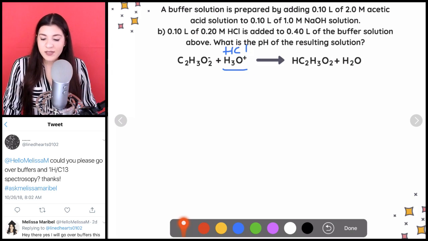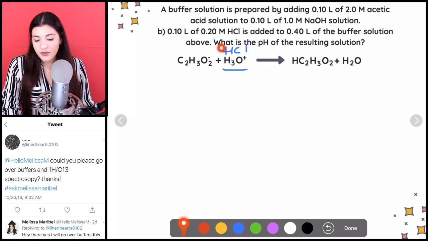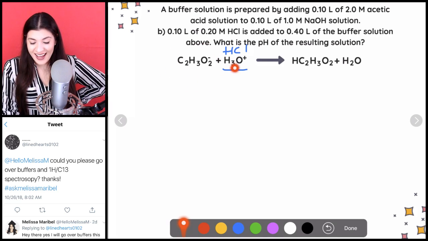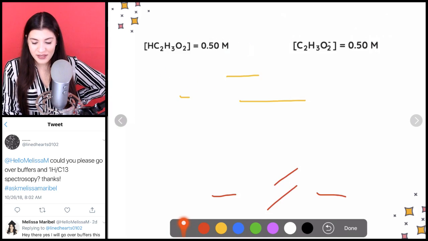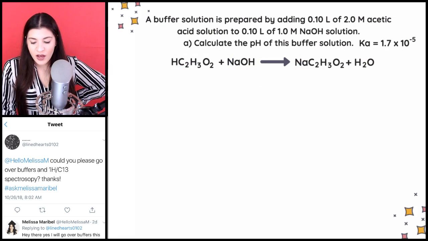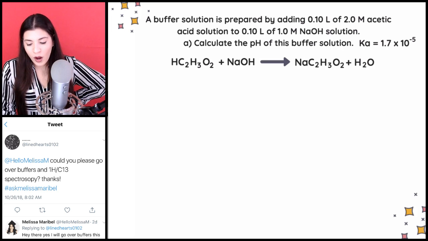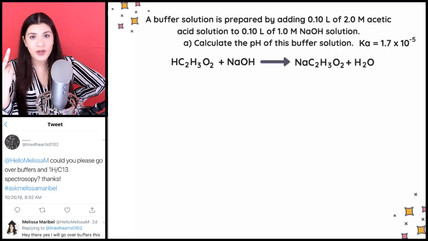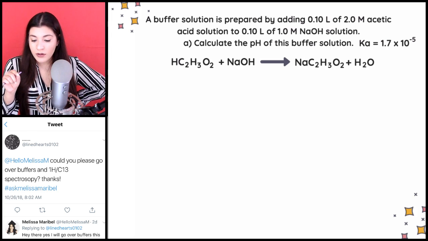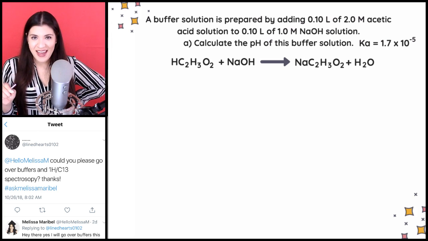And the reason why is because this is now going to relate to our conjugate base. This relates to our conjugate base now, right? Because we're adding acid. I'm going to go back for a second because I want to make sure that that is clear. The reason why I'm now switching the formulas is because in part A, we were adding a base, right? And think of it this way.